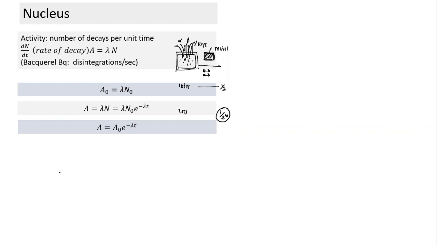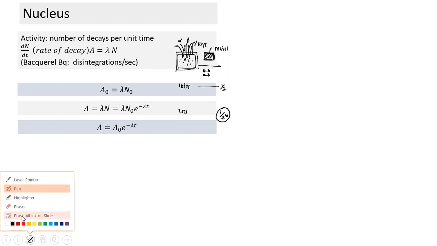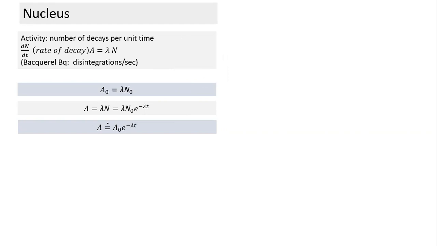I hope you get a sense of what activity means and what its significance is. We need high activity when we want to generate power, and we want low activity for safety. And activity also decreases as a negative exponential function.